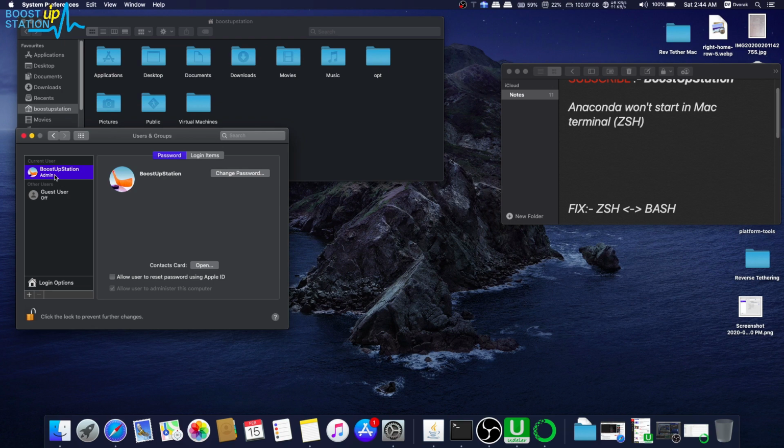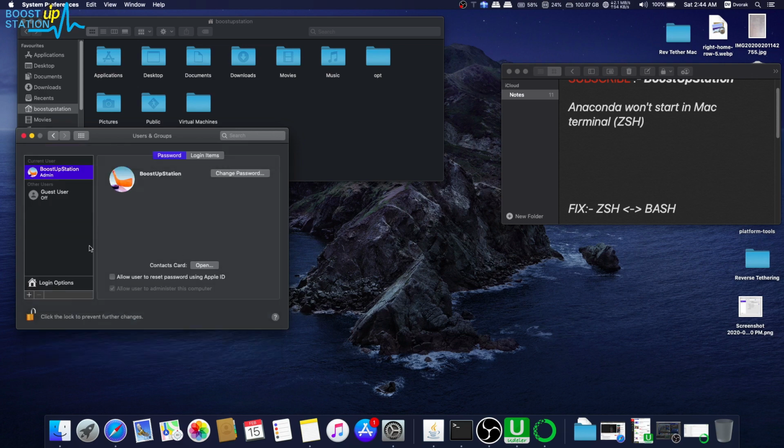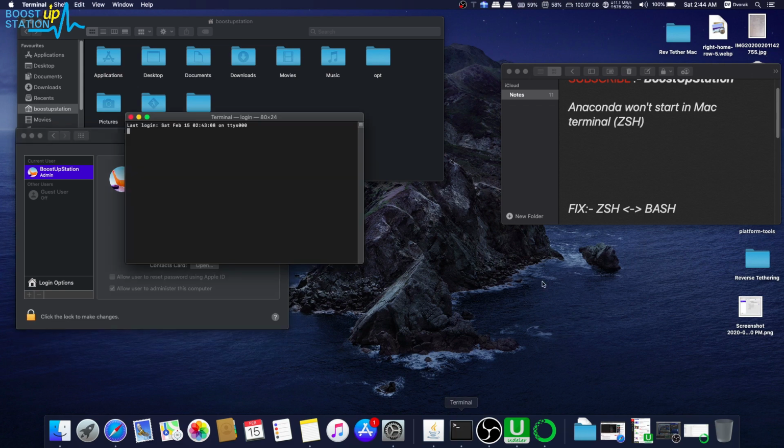unlock. Now right click on your username, go to the advanced options, and here you have to change the login shell. You have to give it /bin/bash, and click on OK. Now lock it to make the changes. Now let's execute the terminal, and here you see base in front.